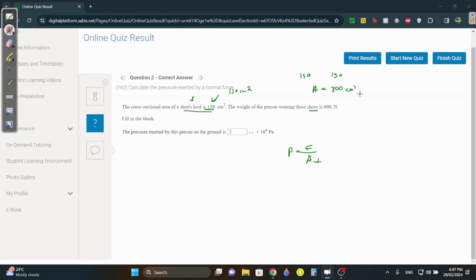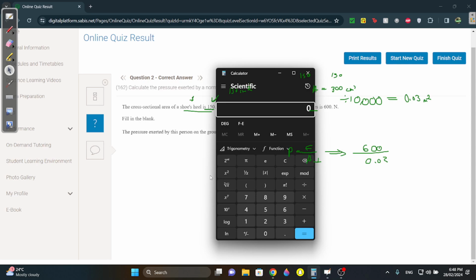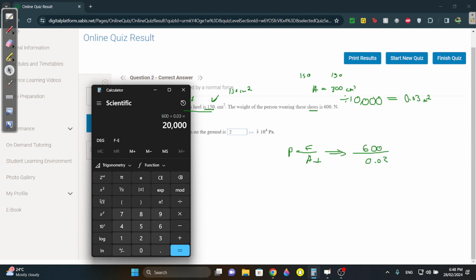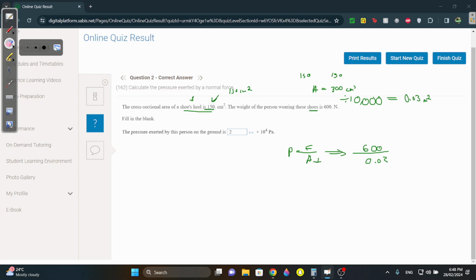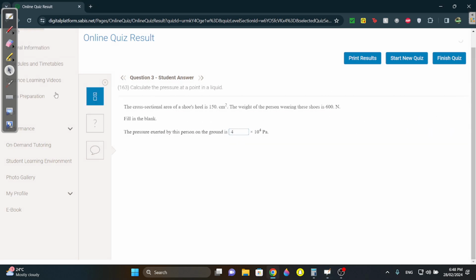But we can't work with 300 centimeters squared, so we have to divide by 10,000. After you divide by 10,000, you get 0.03 meters squared. Now can we solve? Yes. We can do 600 divided by 0.03, and I'll do it in front of you so you can see. You get 20,000, which is actually 2 times 10 to the 4. That's it. Let's continue. Question 3.